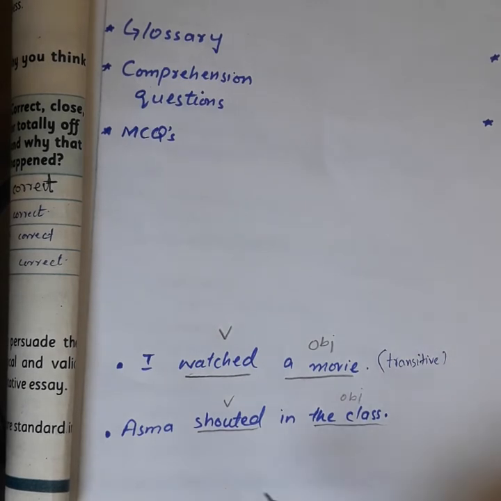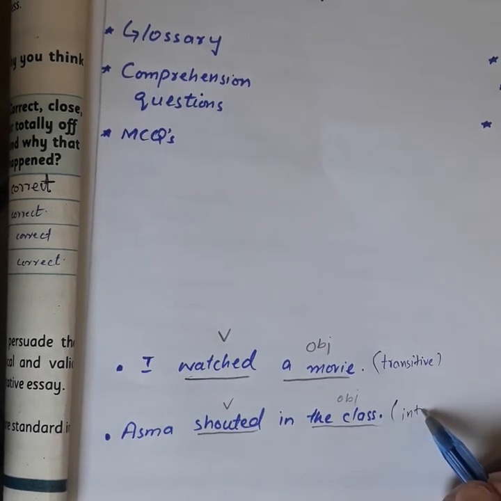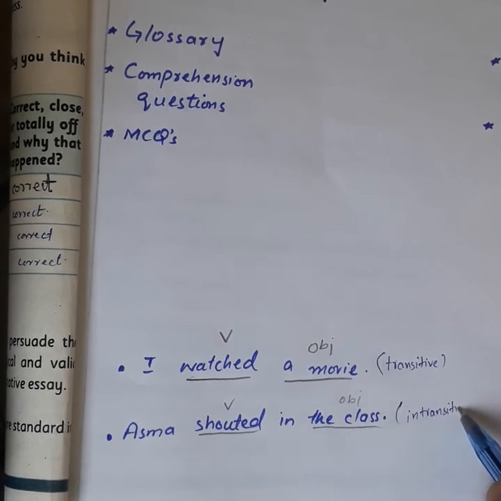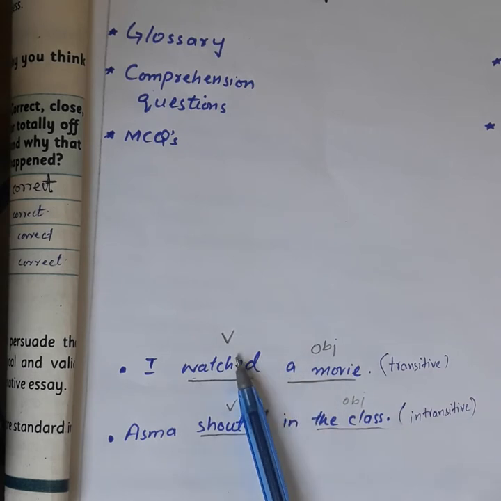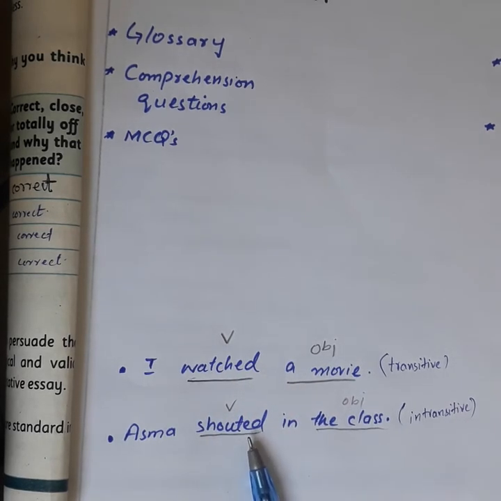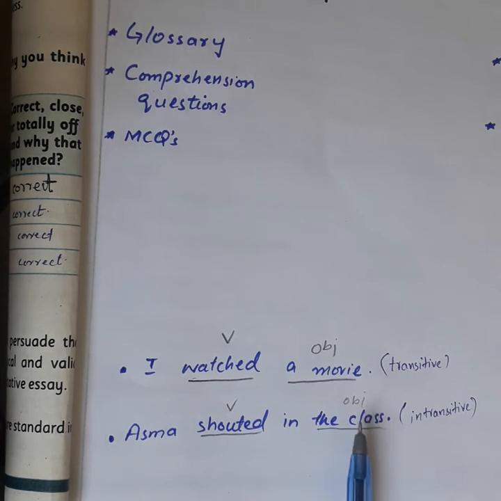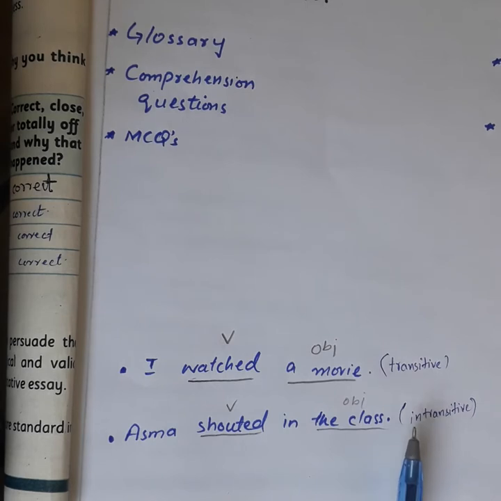And a verb which does not have a direct object is called an intransitive verb. So in the first sentence the verb has a direct object, so it is a transitive verb. And in the second sentence the verb does not have a direct object, so it is an intransitive verb.